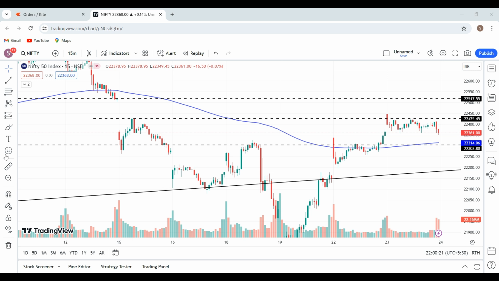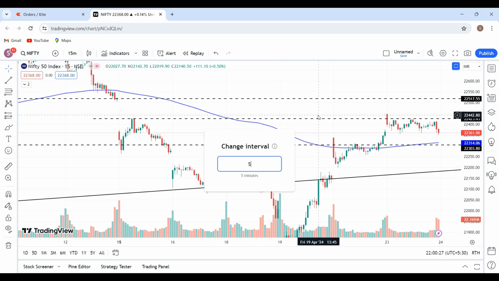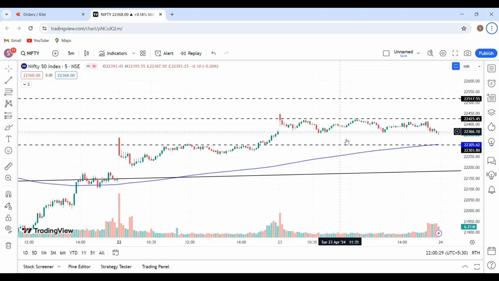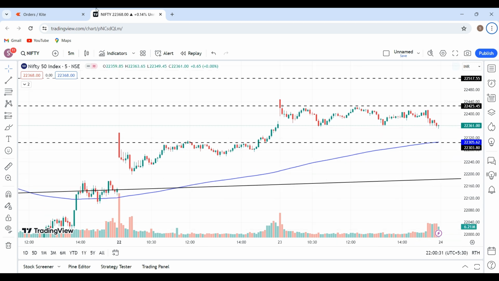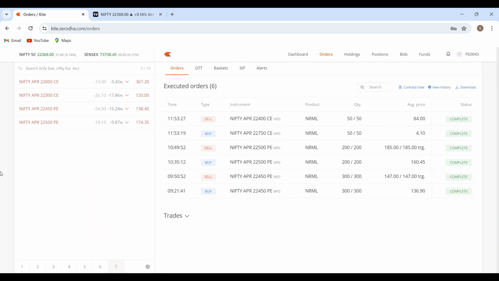Hence, with respect to that, let me go to the smaller 5-minute time frame. So early morning, let me go to the trade history over here. If you observe, at 9:21 itself, I bought around 300 quantities, wherein my average price was around 137. So with the same trade, I executed my exit after half an hour.